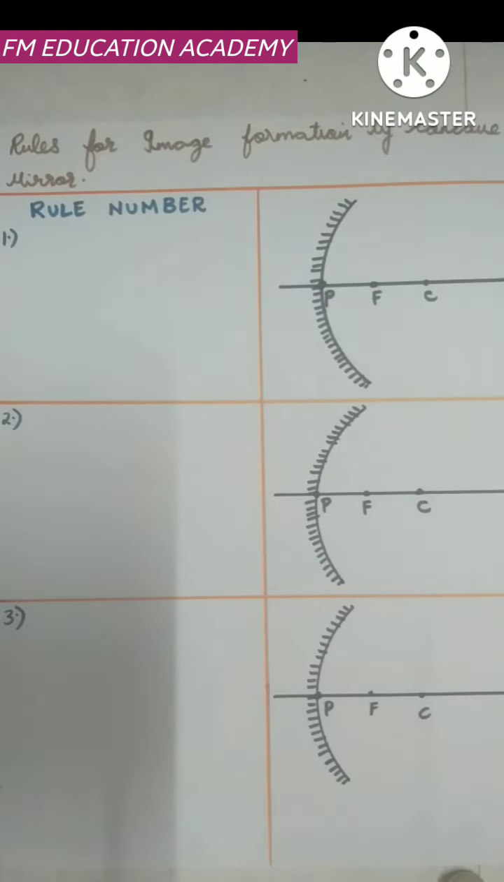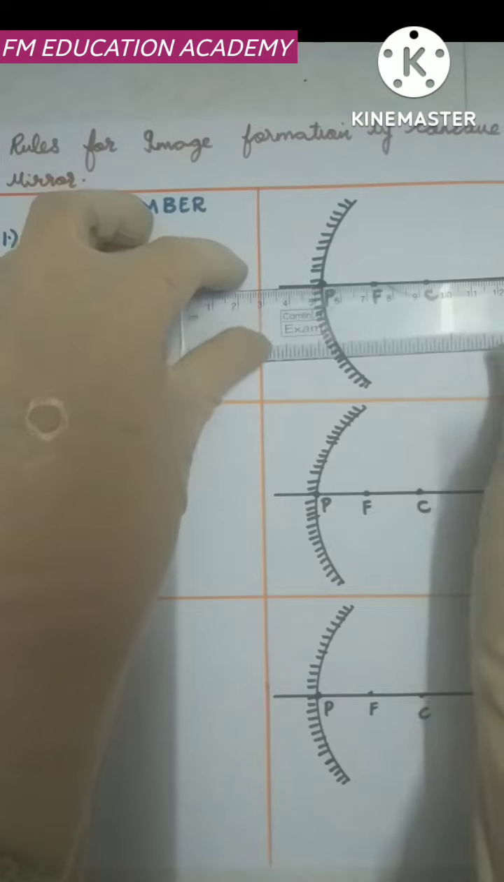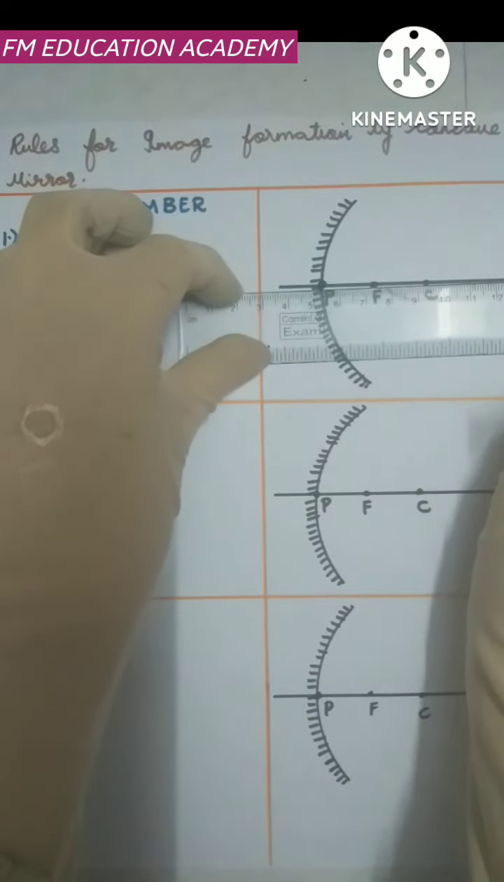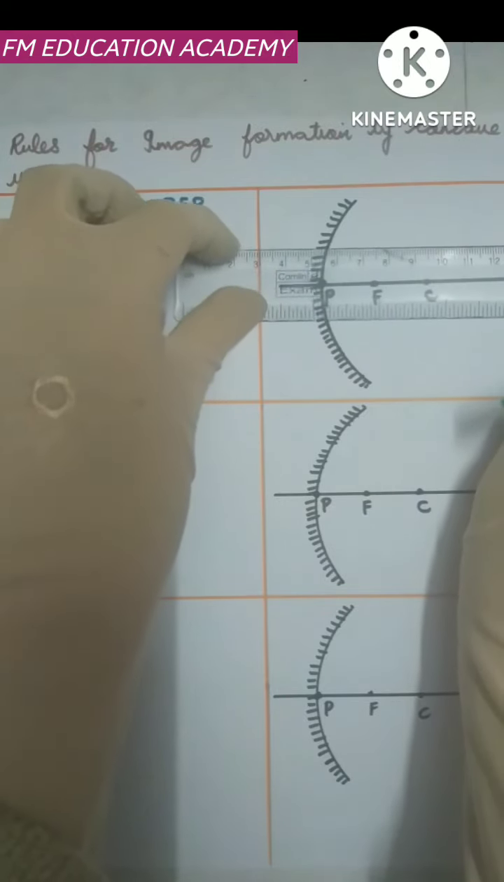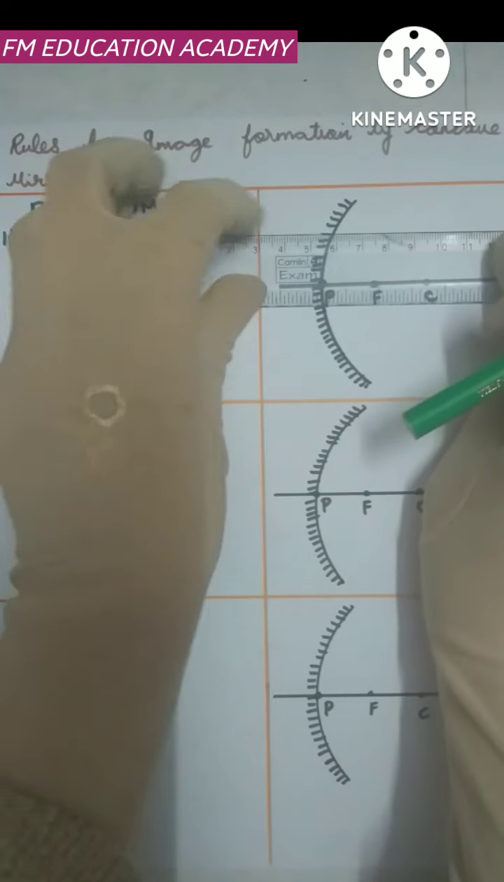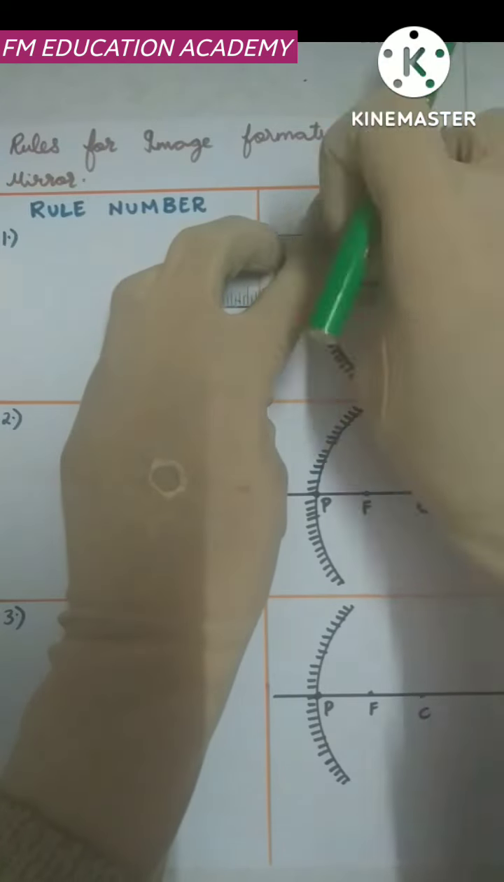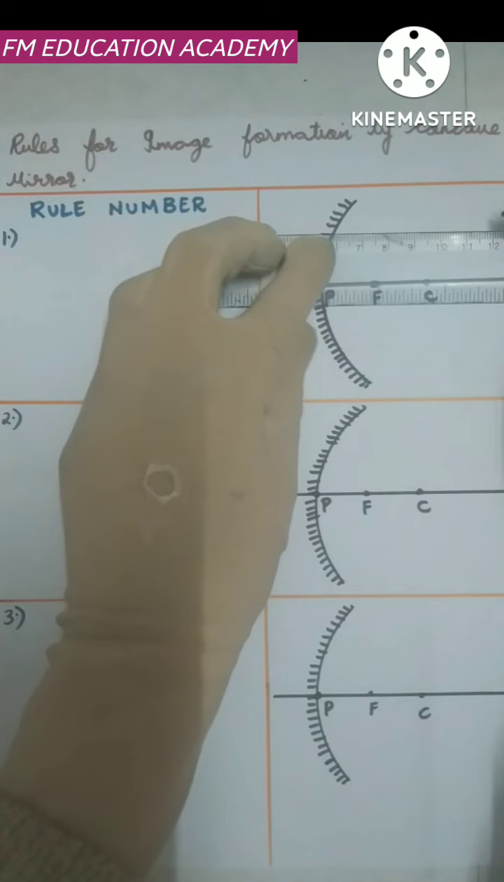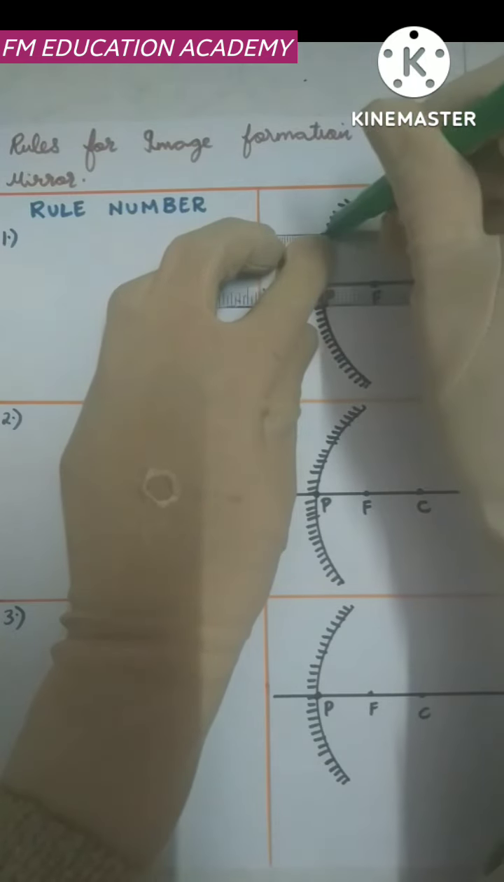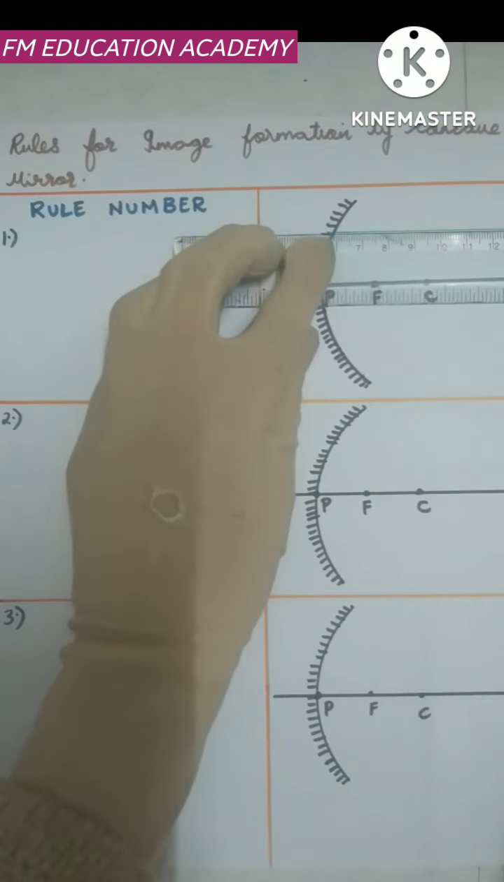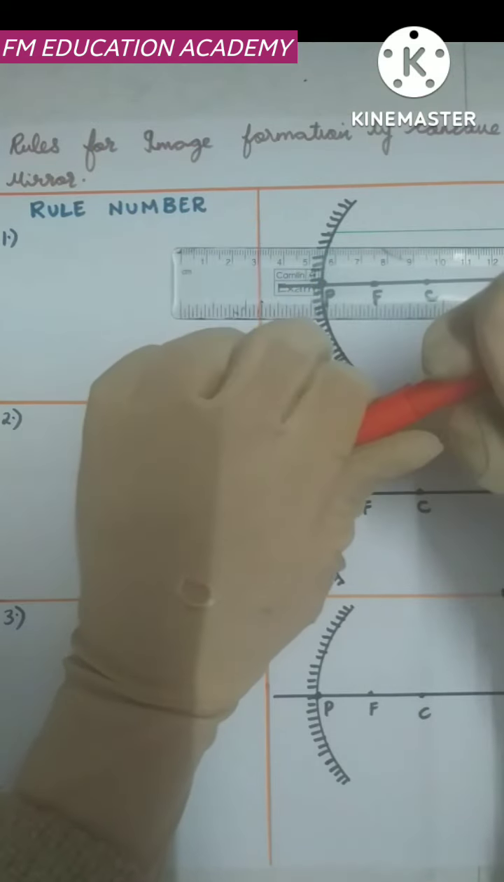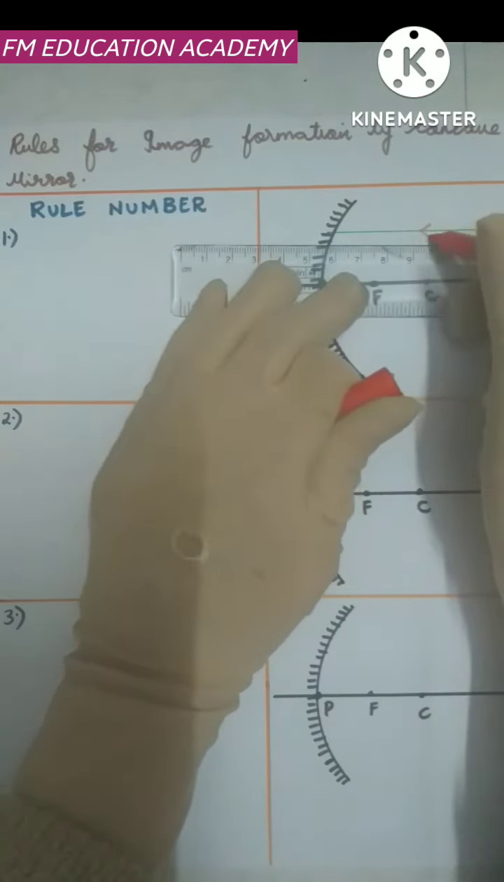So the first rule is, this is my principal axis, right? Whenever a light ray is parallel to this principal axis, I need to draw a light ray which is parallel to principal axis. So how will the light rays come? The light rays will come in this path. So whenever a light ray is parallel to the principal axis, how will the arrow be? The arrow is like this, because the ray is coming in this direction.